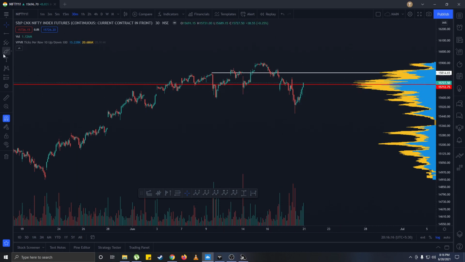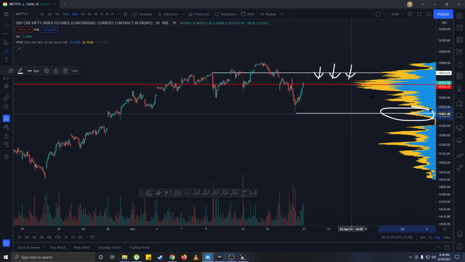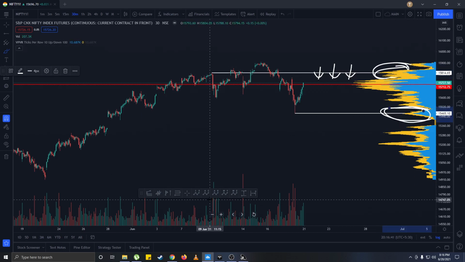So as long as we are below this level, I think we should avoid going long, and let's see what the market is doing. For the downside, my clear point of going short will be the low, which is also our high volume area in the volume profile. So this is the top area and this is the area for the short.